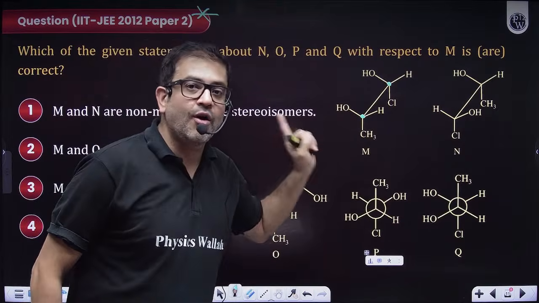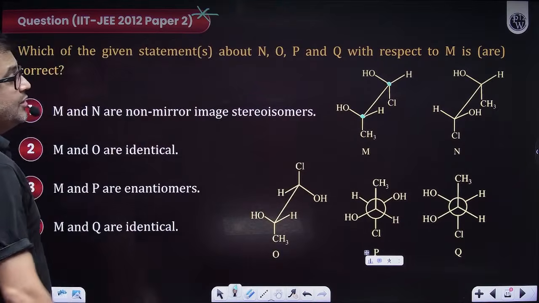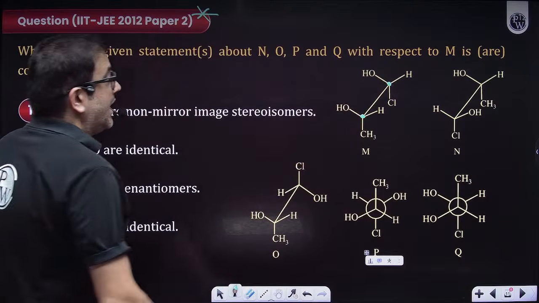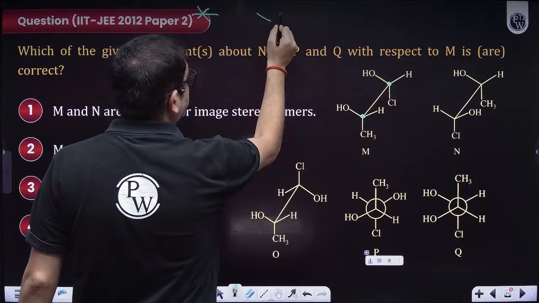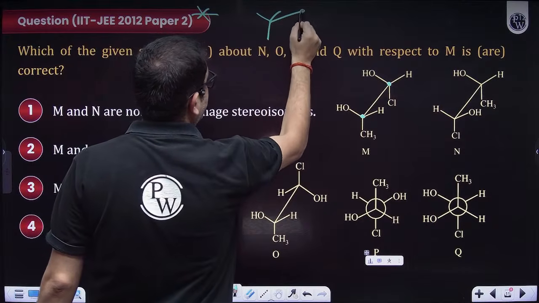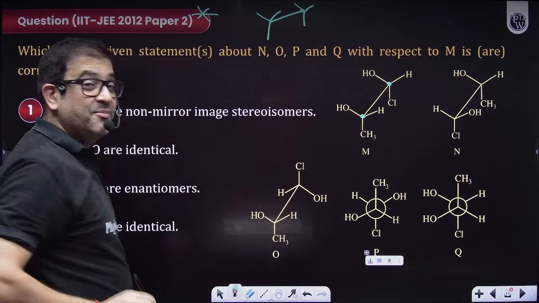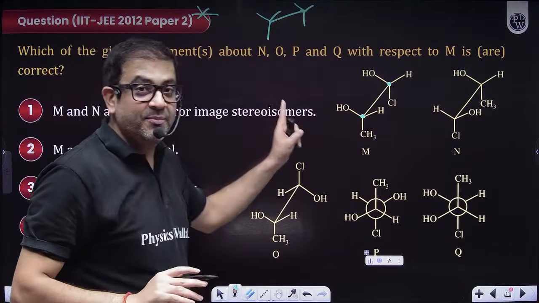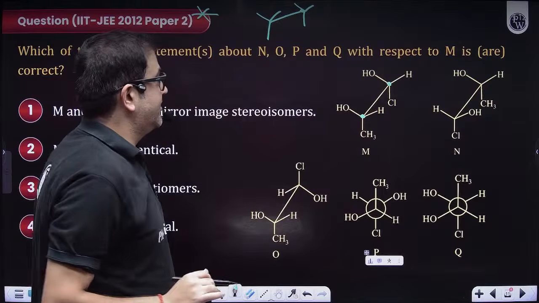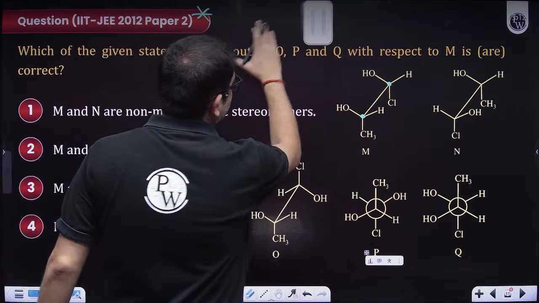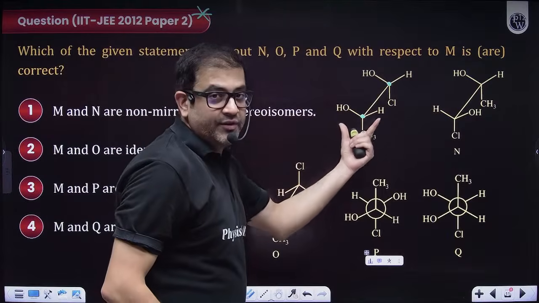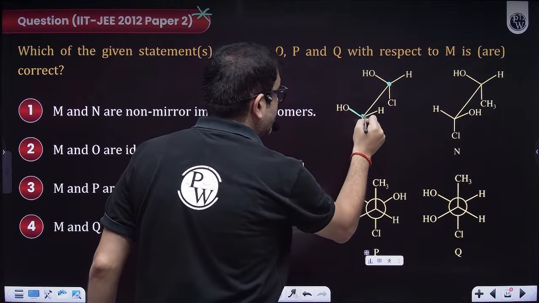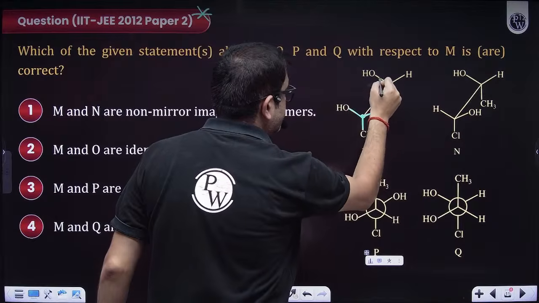So this is a Sawhorse projection. Okay, sir. So let us draw the Fischer projection. How to draw the Fischer projection, sir? I again told you, first make the Sawhorse in an eclipsed form. Why? Because sir, a Fischer projection is always an eclipsed projection. So this is obviously in that Y form. This is one bond, sir. This is one. This is two.